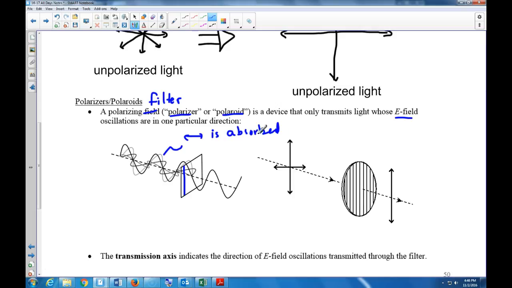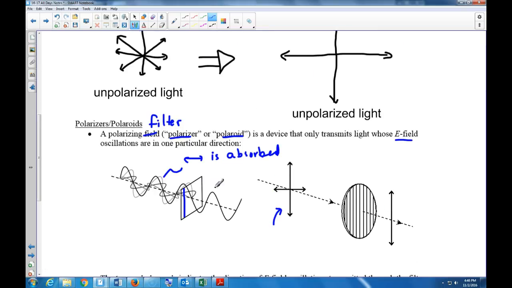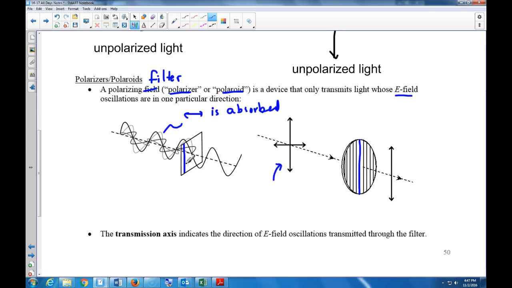Now we can draw this same picture by, instead of showing all of the different oscillations, just showing the components. That's what we did up here. They're equivalent. Sometimes the filters are square, sometimes circular, and only the vertical gets through. Think of this line as a window, and only the stuff that can pass through the window will make it through the other side. The horizontal can't go through that window. It's not the right shape. So what is this line called? That line is the transmission axis, and it indicates which direction passes through.